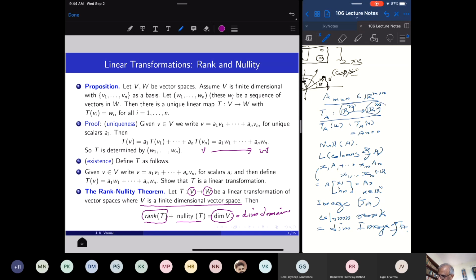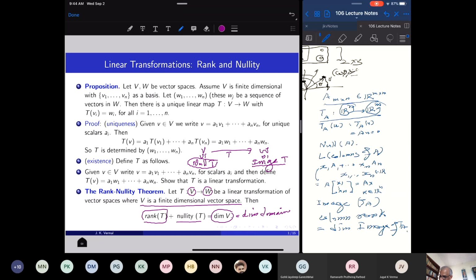But this V is finite dimensional, and T maps vectors from V to W. The null space of T is here, and the image of T is a subspace here. So I can take the dimension of the image, that is called the rank of T. I can take the dimension of the null space of T, that is called the nullity of T. And these two dimensions add up to the dimension of V. That is the rank nullity theorem.